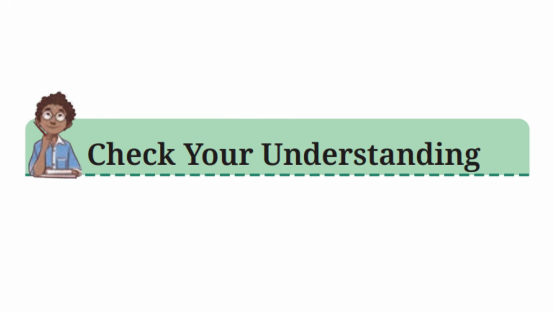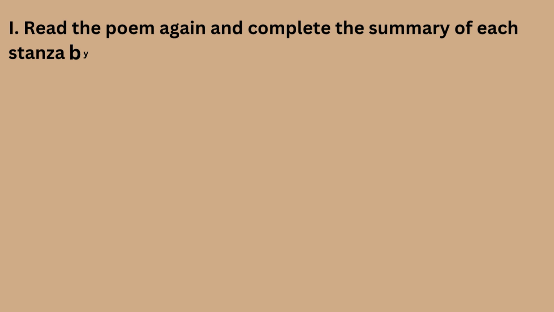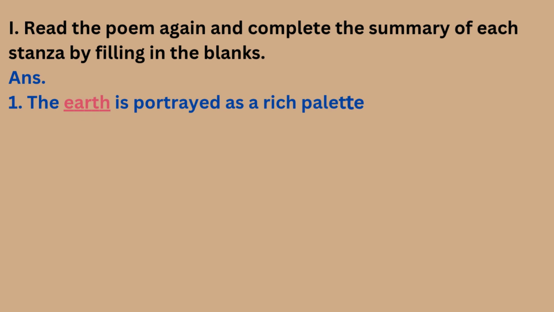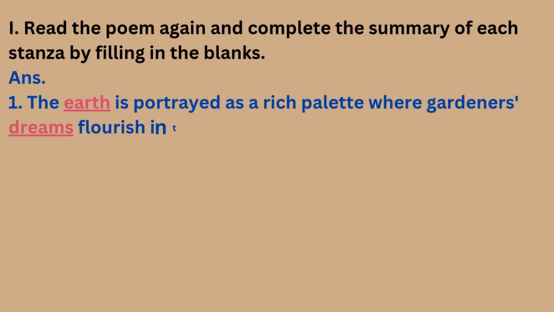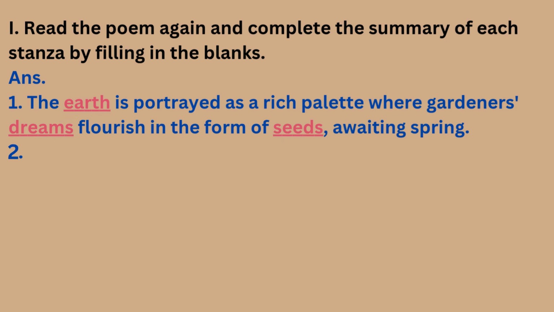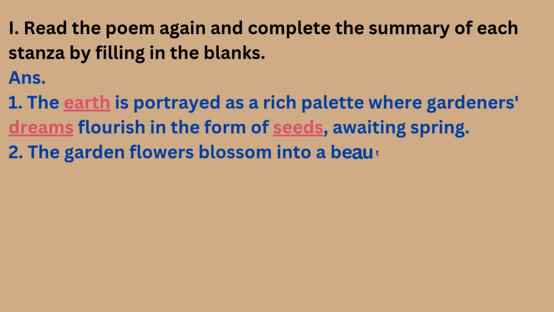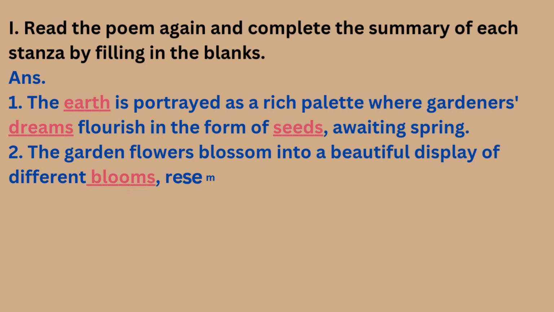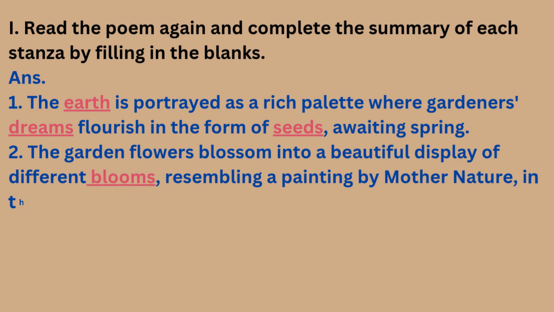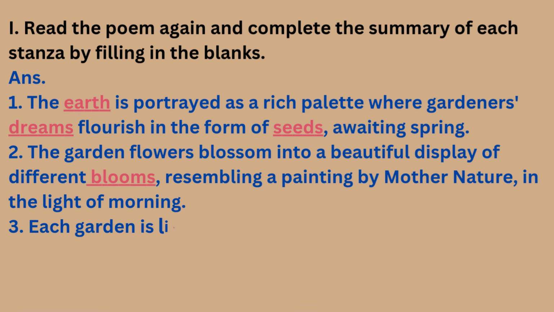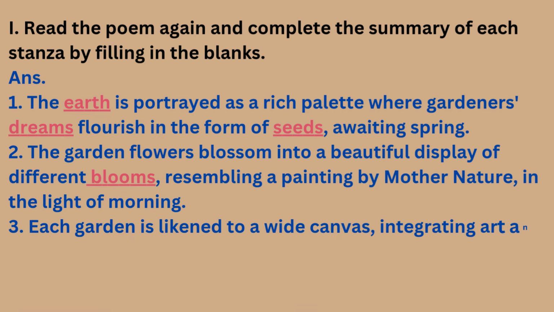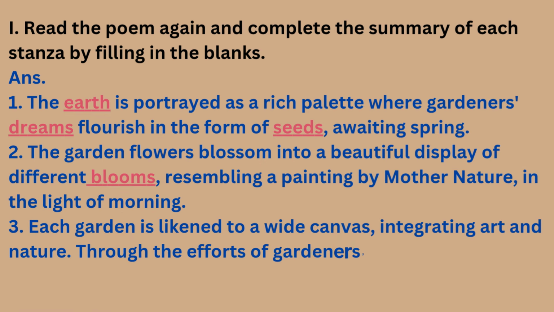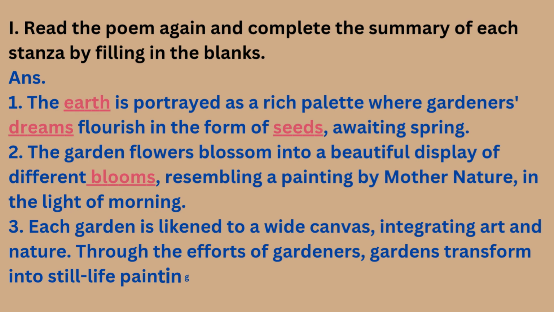Check your understanding. First, read the poem again and complete the summary of each stanza by filling in the blanks. Answer. 1. The earth is portrayed as a rich palette where gardeners' dreams flourish in the form of seeds, awaiting spring. 2. The garden flowers blossom into a beautiful display of different blooms, resembling a painting by Mother Nature, in the light of morning. 3. Each garden is likened to a wide canvas, integrating art and nature. Through the efforts of gardeners, gardens transform into still life paintings.